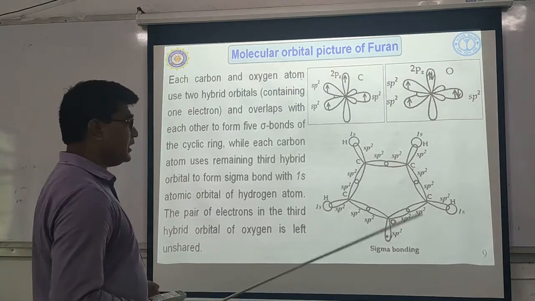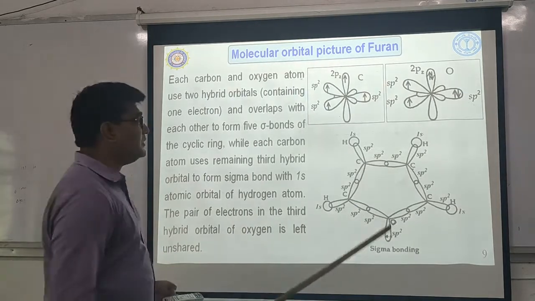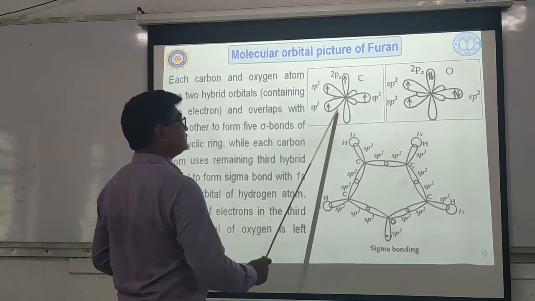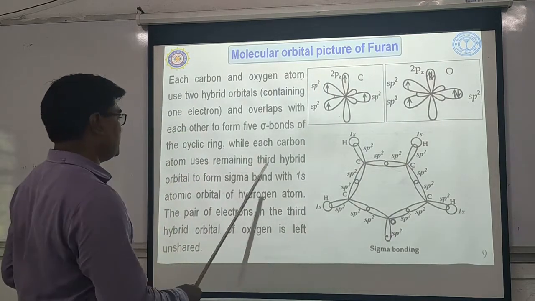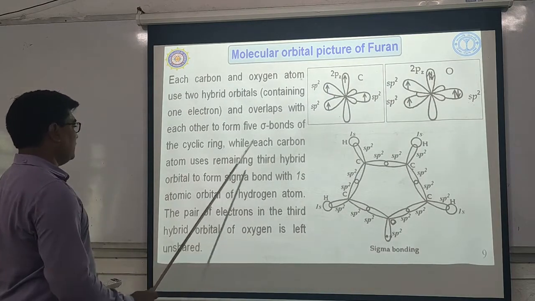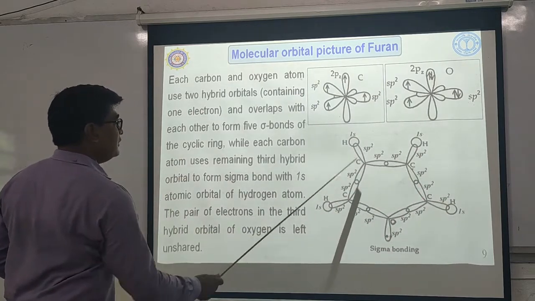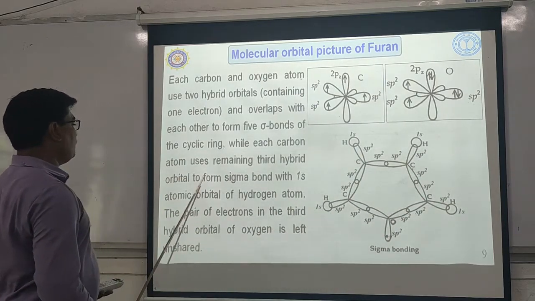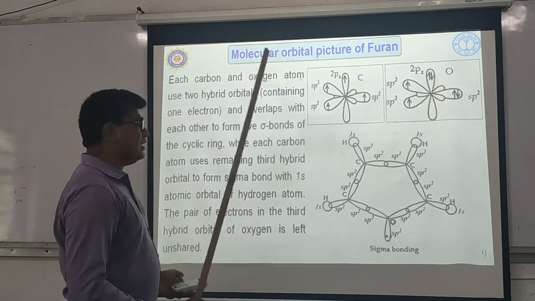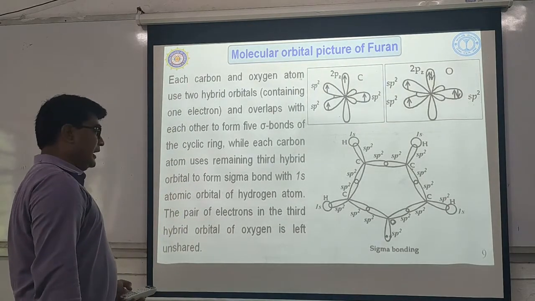Okay, which type of sp2 hybrid orbital? The orbitals containing only unpaired electrons. That means this sp2 and this sp2 of oxygen and any 2sp2 of carbon overlap with each other to form a sigma skeleton like this. Okay, whereas each carbon uses the remaining third hybrid orbital to form a sigma bond with the 1s atomic orbital of hydrogen atom.